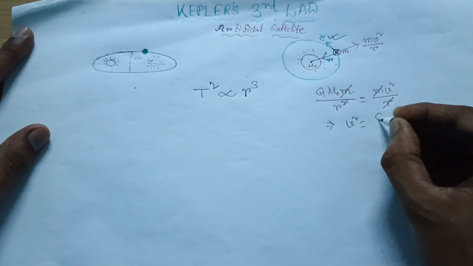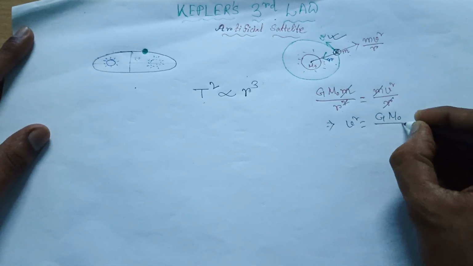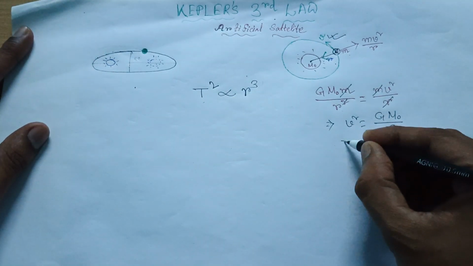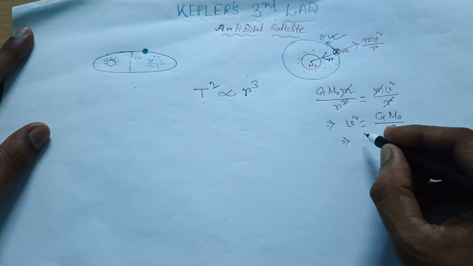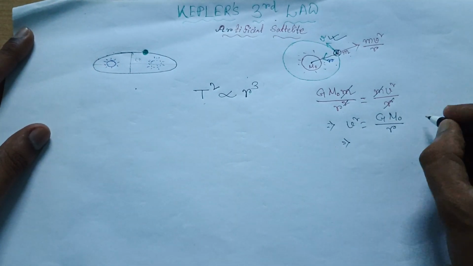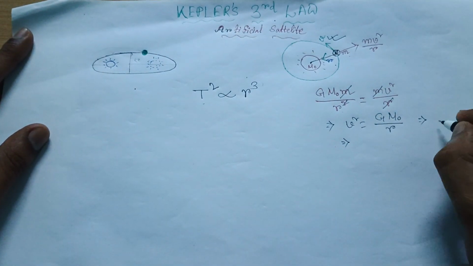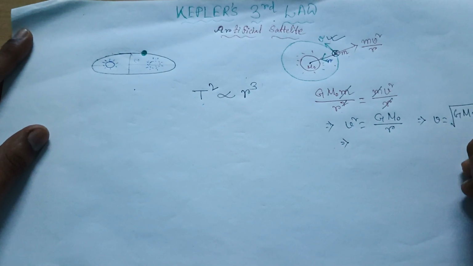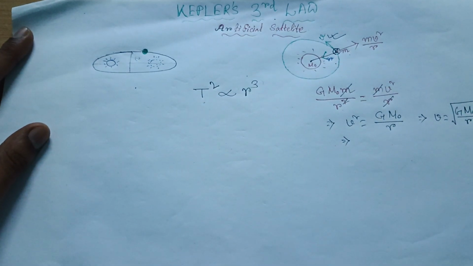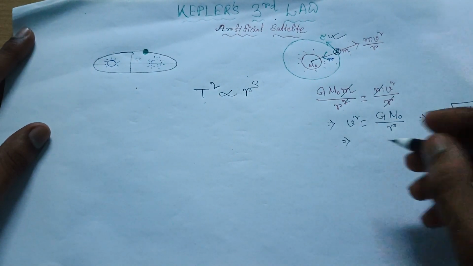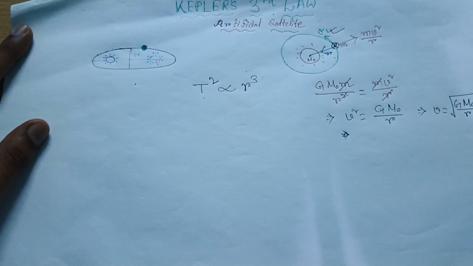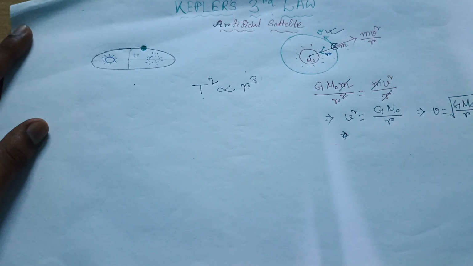What should v square be? G m0 by r, right? G m0 by r. So let me take v equal to, so v will be the root over, since it was square, root over G m0 by r. So now just leave these things. Now you are thinking, I have just taken the expression of v, but what is this related to the time period?